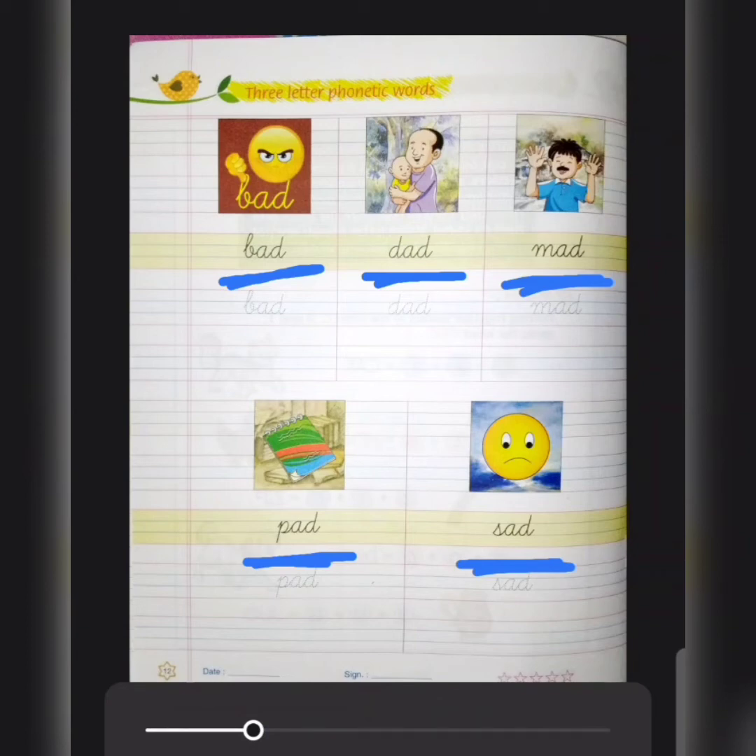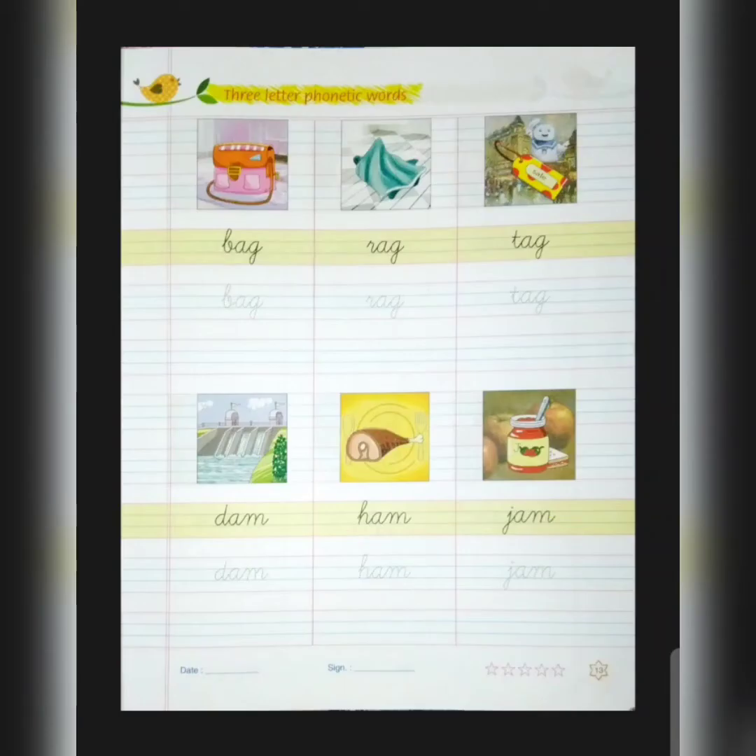Now we come to the next page, that is page number 13. 3-letter phonetic words. Again, these are 3-letter phonetic A sound words. Now we will start with the first word. You will see the picture. You already know. I will just pronounce it. B-A-G, bag. R-A-G, rag. T-A-G, tag. So B says b, R says r and T says t. तो क्या हो गया? bag, rag, tag.